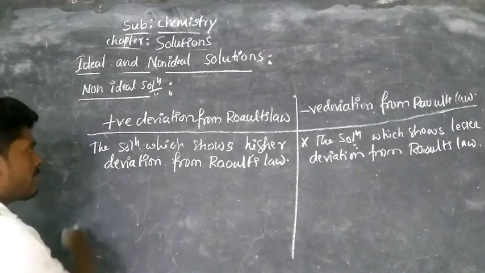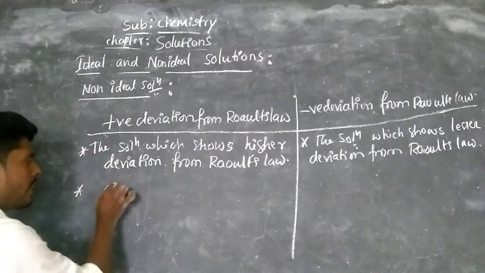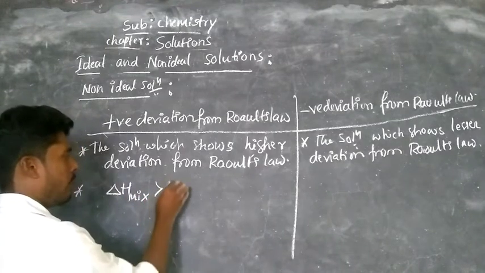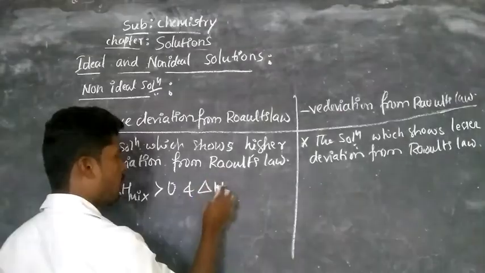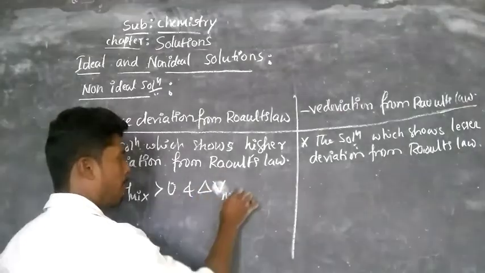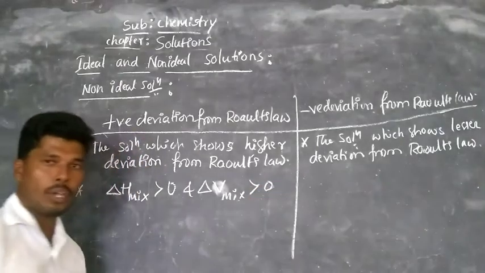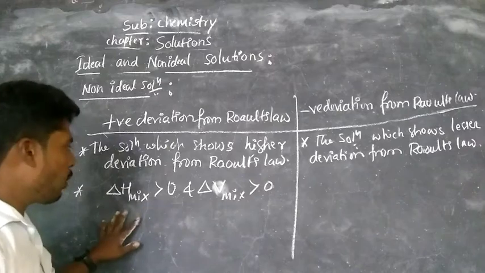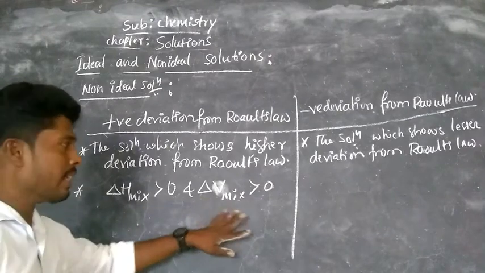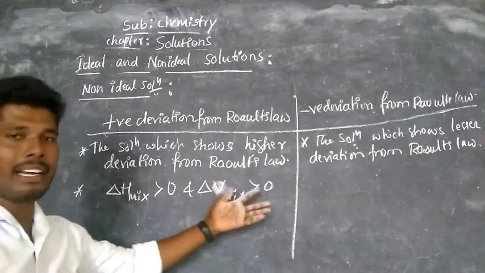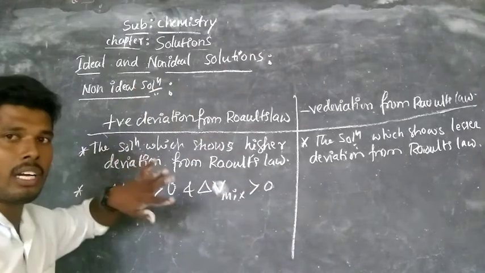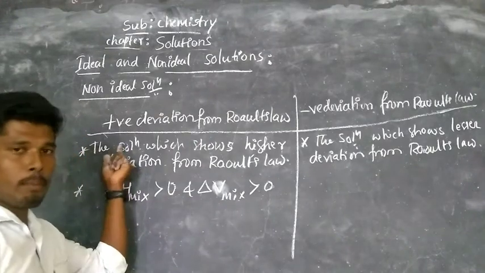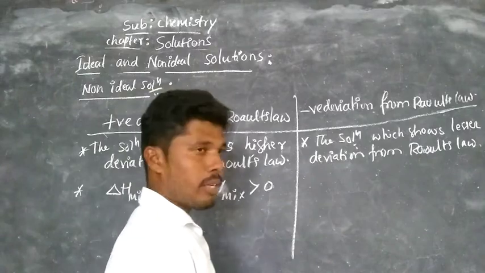Now for positive deviation solutions, delta H of mixing is greater than 0 and delta V of mixing is also greater than 0. For non-ideal solution, delta H of mixing and delta V of mixing, that is enthalpy change and volume change of mixing, is not equal to 0. It means greater than or less than 0. Such type of solutions is called what? Non-ideal solution. Those are of two types. If it is greater than 0, we call it positive deviation of non-ideal solution from Raoult's law.